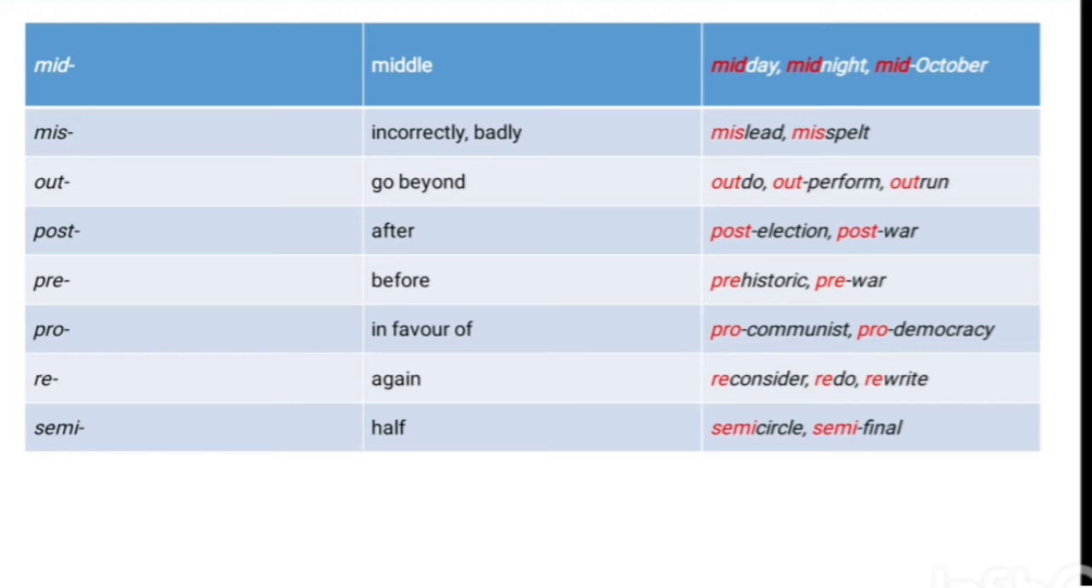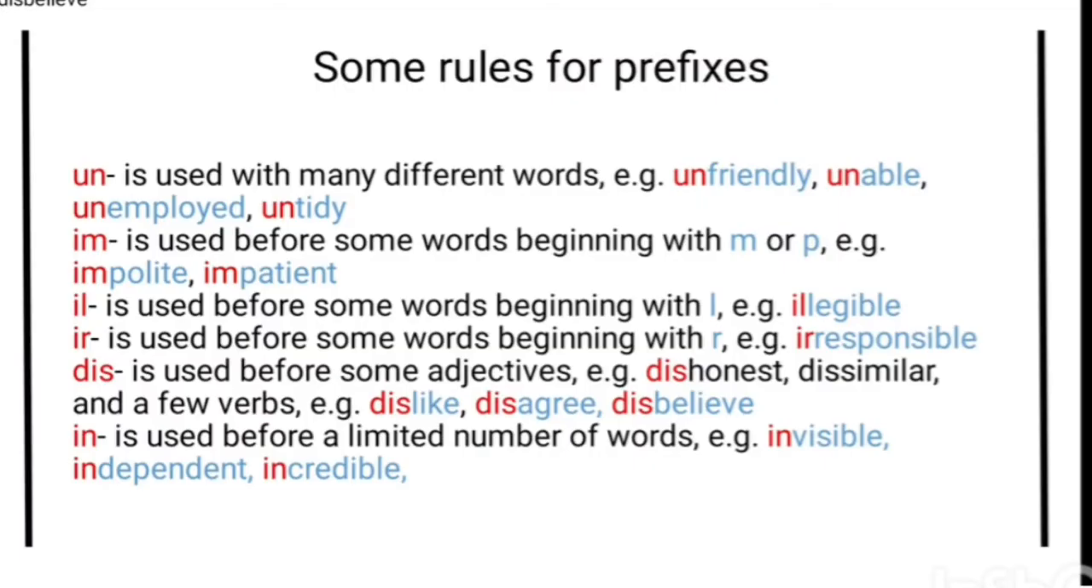Re means again. And the next prefix is semi. Semi means half. For example, semicircle, or another word is semifinal. These prefixes are so common, we can come across them in reading, in writing, and also speaking. Okay, and the next is some rules for prefixes. Learners have some difficulties adding a prefix to the base word.